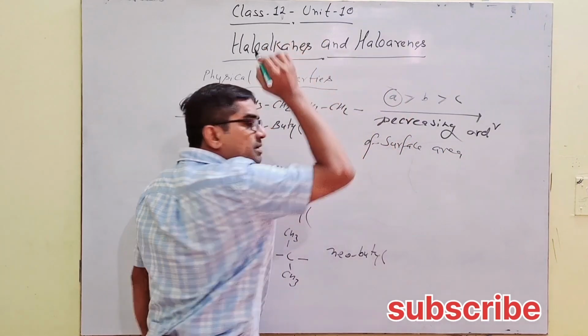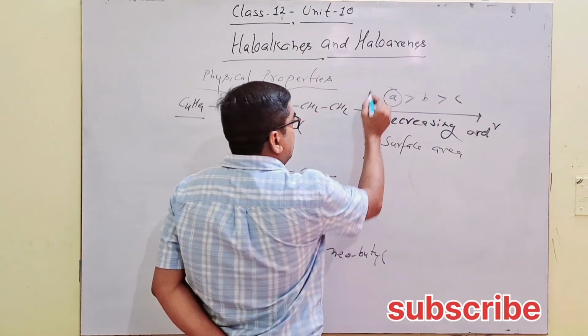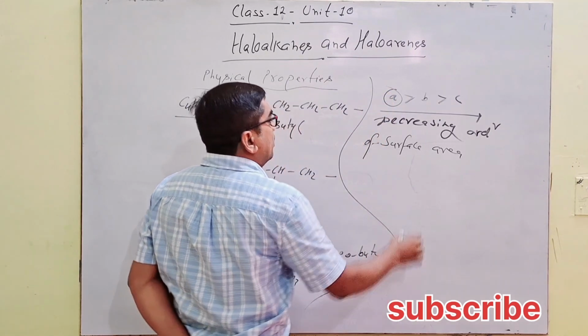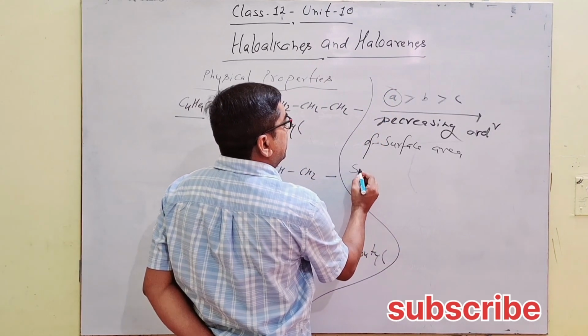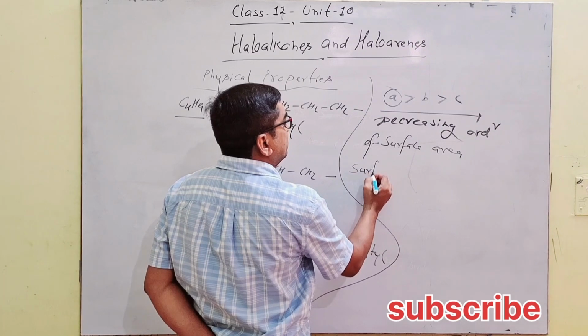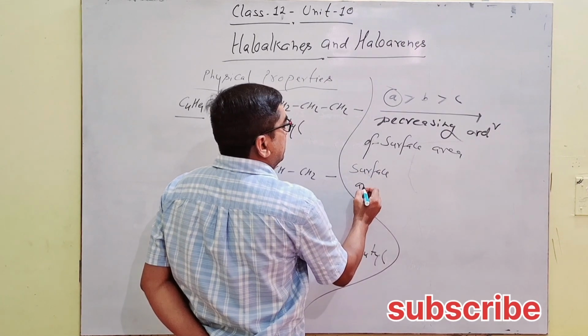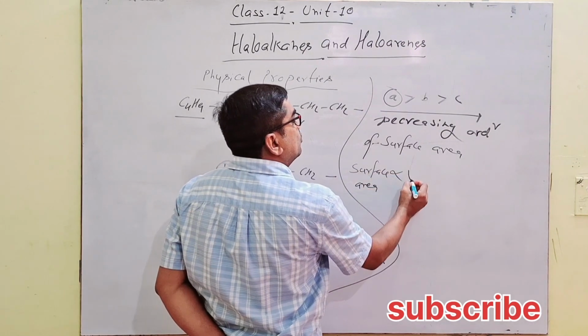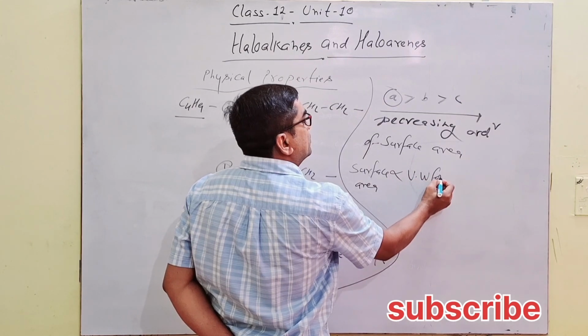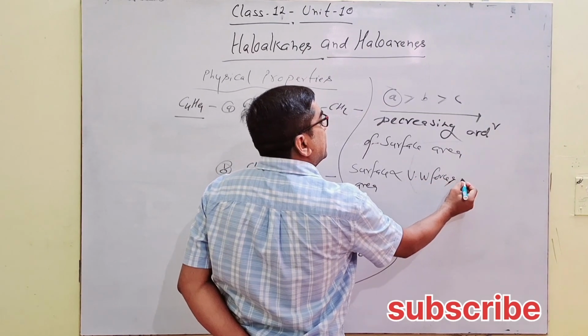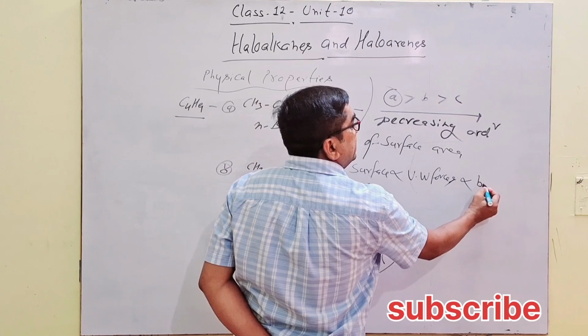A has maximum surface area. Since surface area is directly proportional to van der Waals forces, which is directly proportional to boiling point.